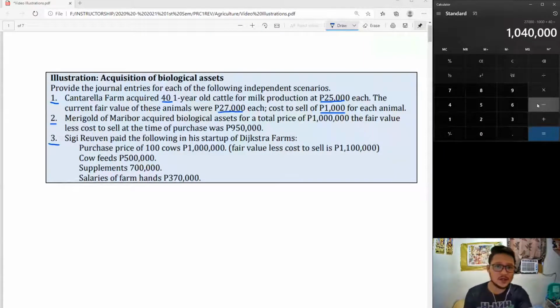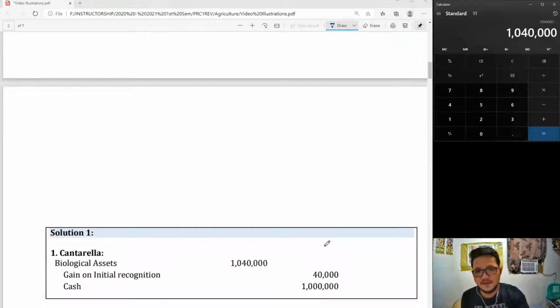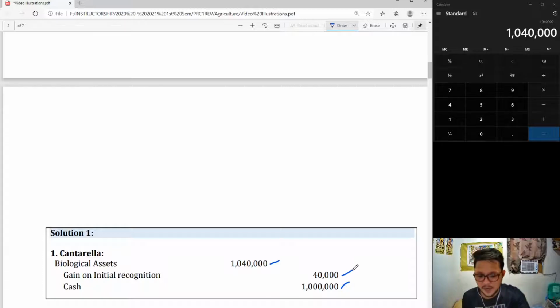It shall be charged immediately to profit or loss or gain on initial recognition of biological assets. The entry for the first case is a debit to biological assets, 1,040,000, credit cash, 1 million, and their difference is simply a gain on initial recognition of 40,000.